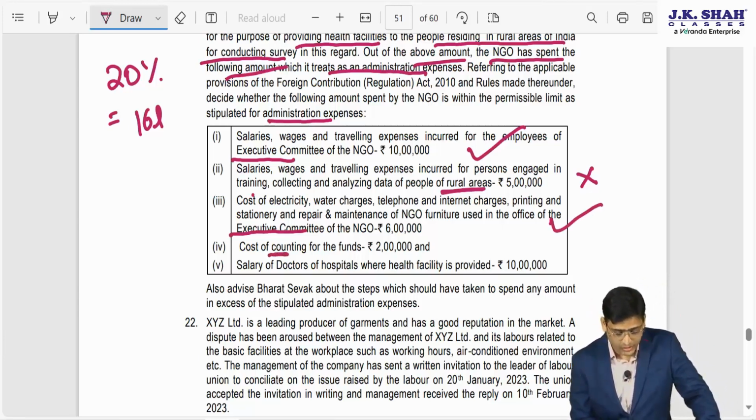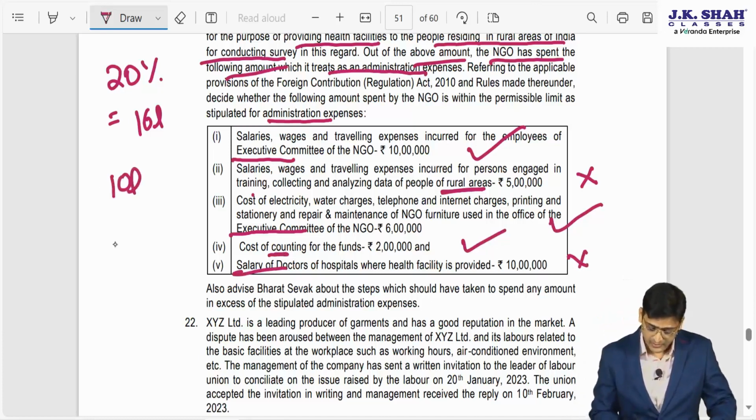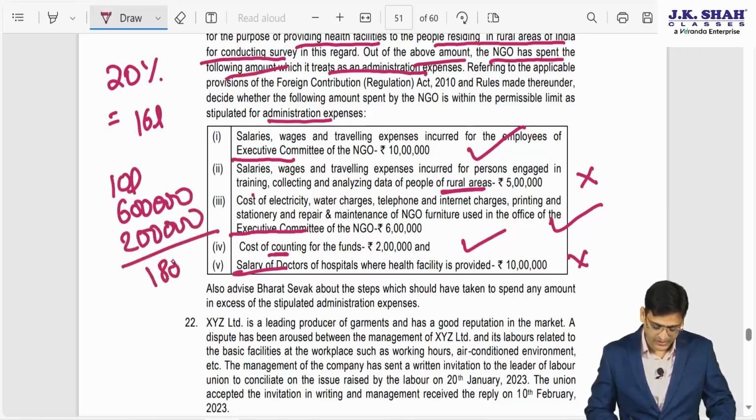Cost of accounting for the fund, again administrative expense. Salary of doctors, obviously not an administrative expense. So this 10 lakhs plus 6 lakhs plus 2 lakhs, that is 18 lakhs. Taken together, can I say this is administrative expense?